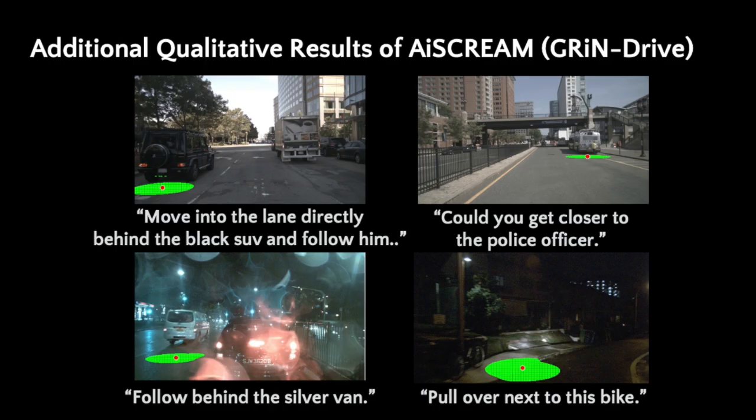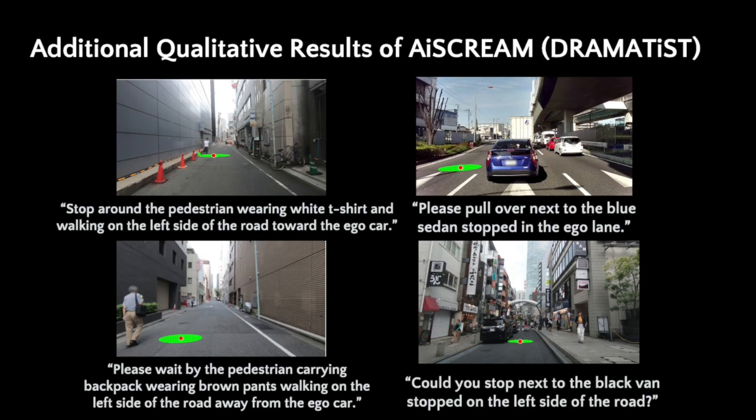Additionally, here are other qualitative results of AiSCREAM. As shown here, our method produces appropriate predictions even under challenging conditions, such as dark scenes and adverse weather. It also performs consistently across diverse environments spanning Tokyo, the United States, and Singapore.